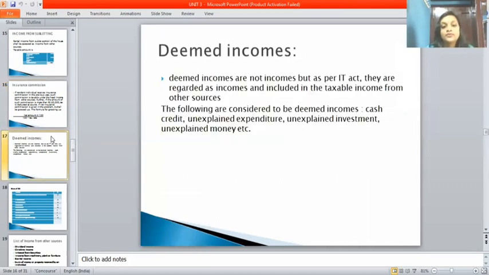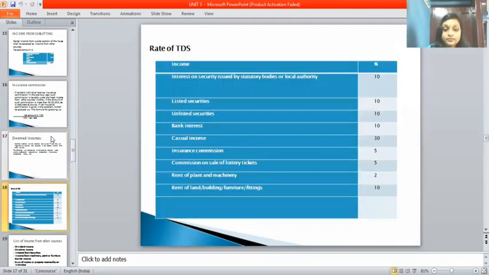Next, deemed incomes. Deemed incomes are not actually income, but as per the Income Tax Act, they are regarded as income and included in income from other sources. The following are considered deemed income: cash credit, unexplained expenditure, unexplained investment, unexplained money, etc. This comes under deemed incomes. And this is very, very important while doing a problem.